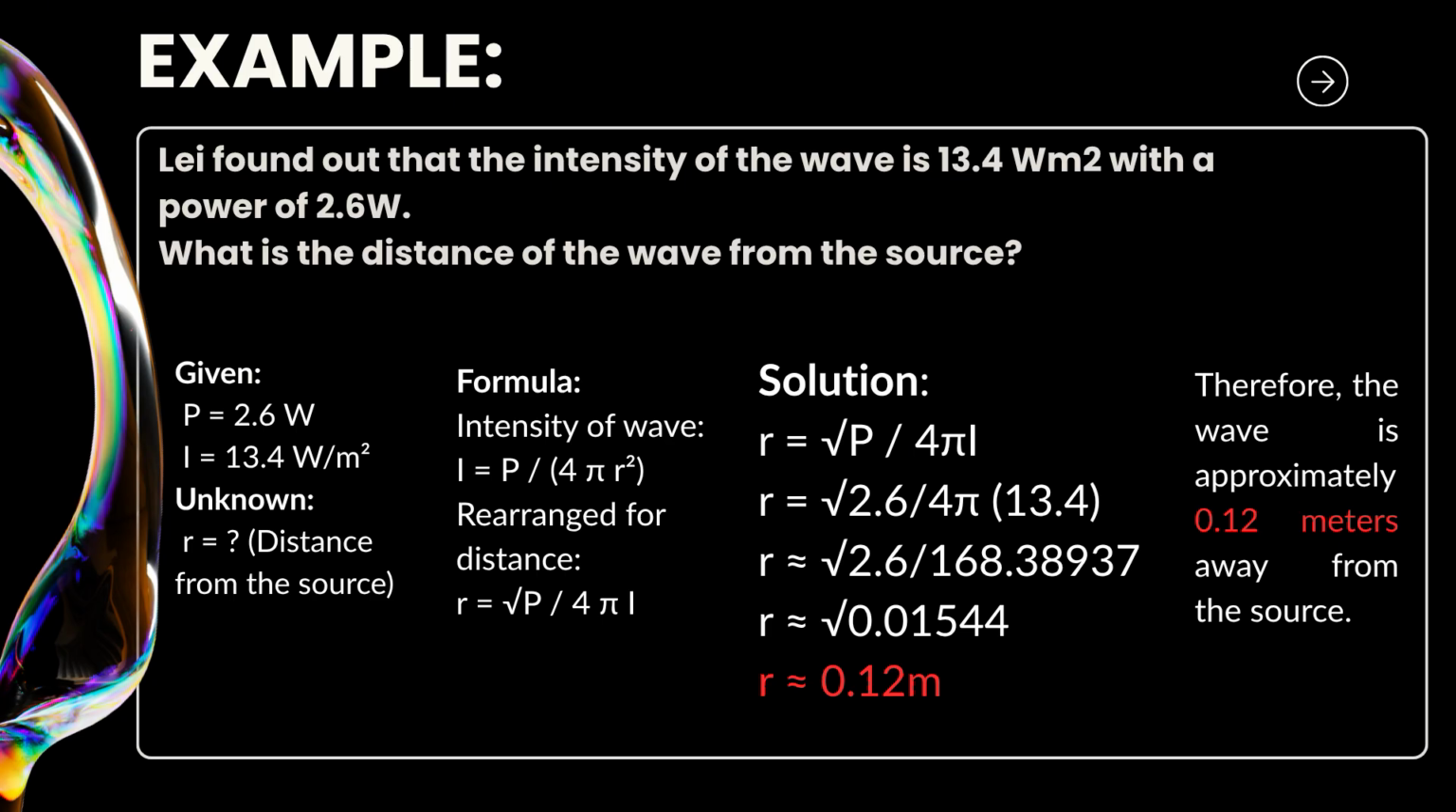167.38937. So, it becomes square root of 2.6 over 168.38937. So, we divide 2.6 by 168.38937, and it becomes square root of 0.01544. So, we take the square root of 0.01544, and it becomes 0.12 meter. So, this is the final answer. So, we conclude that therefore the wave is approximately 0.12 meters away from the source.